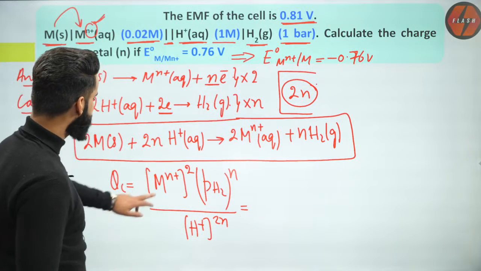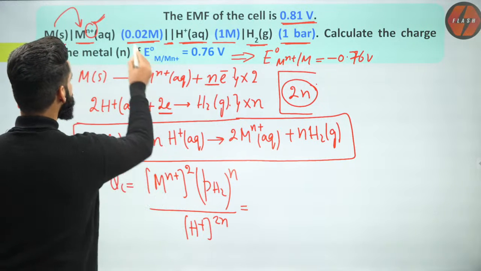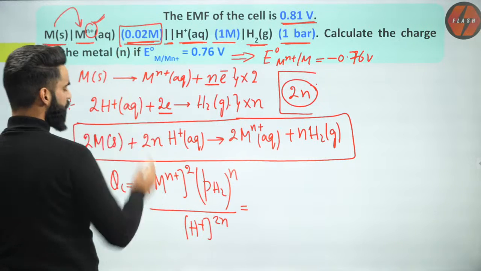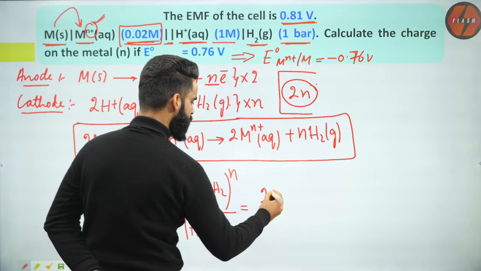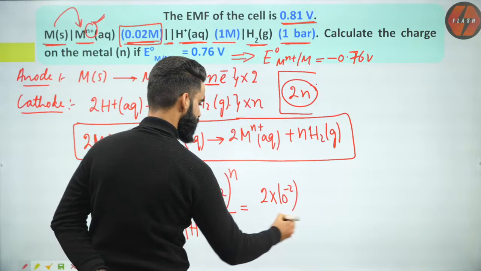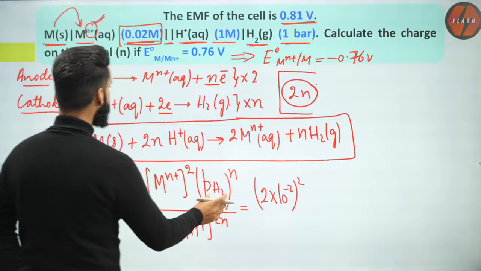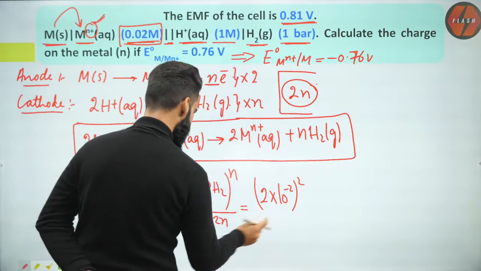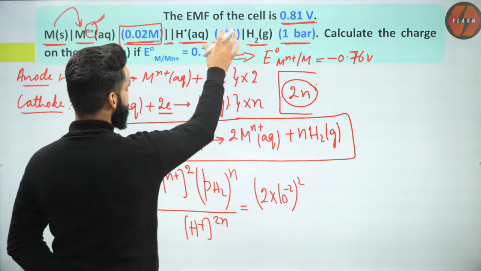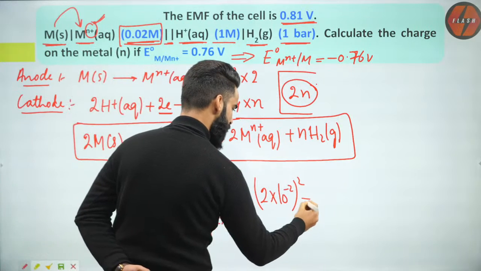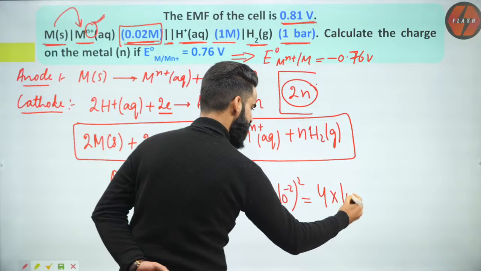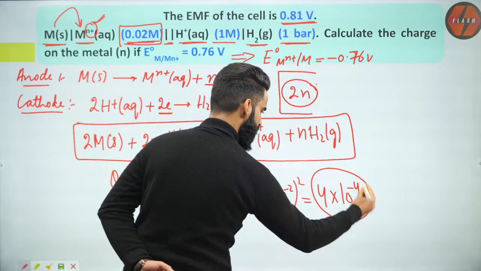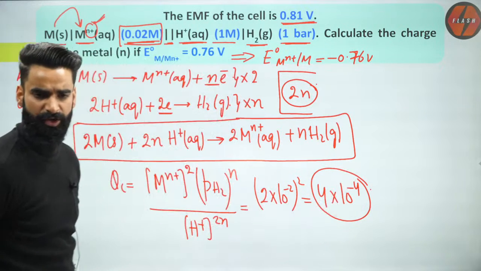Okay. What about the concentration of Mn positive? Concentration of Mn positive is given to me as 0.02, or I can write it as 2 into 10 power minus 2. Square of it. Multiplied by partial pressure of H2 gas. Pressure of H2 gas is given to me 1 bar, nothing to do with it. H positive concentration, how much is it? That's also 1 molar, nothing to do with it. So I got the value of reaction quotient as 4 into 10 to the power minus 4.